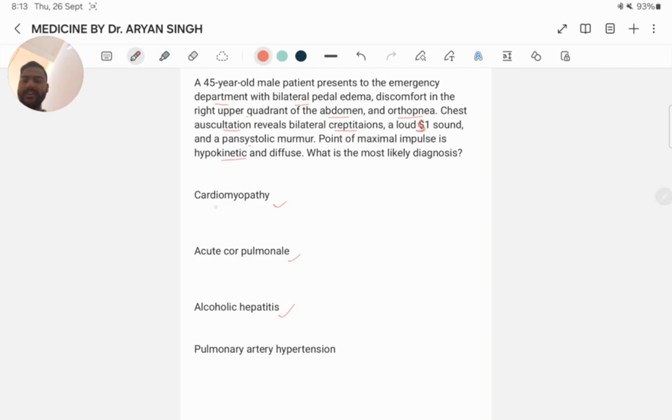Here the patient has cardiomyopathy because the findings of biventricular failure would be seen in cardiomyopathy. That is the answer. Acute cor pulmonale is seen in massive pulmonary embolism. Alcoholic hepatitis does not present with heart failure, and pulmonary artery hypertension will not have lung crepitations, a feature of left ventricular failure.